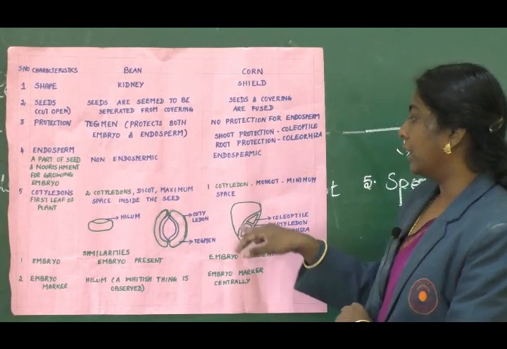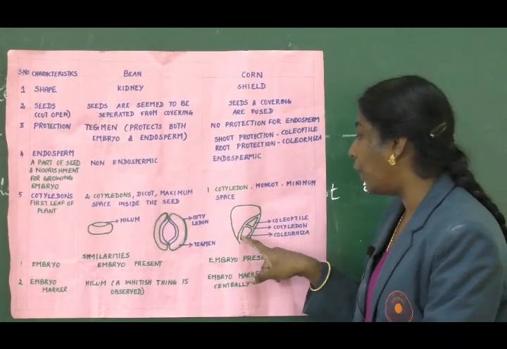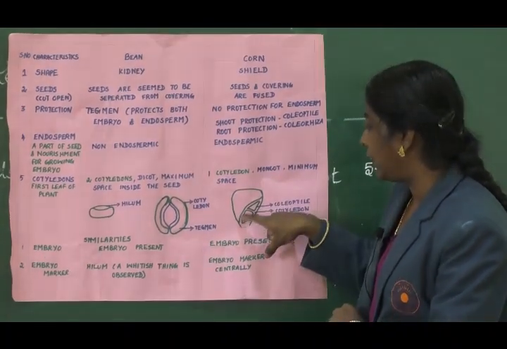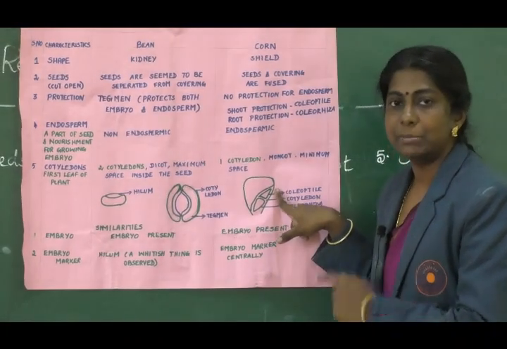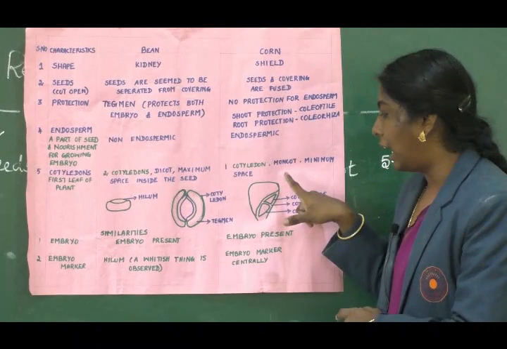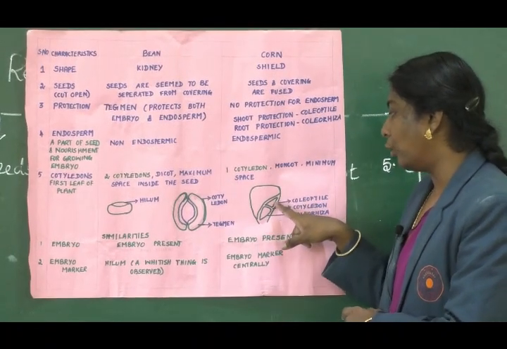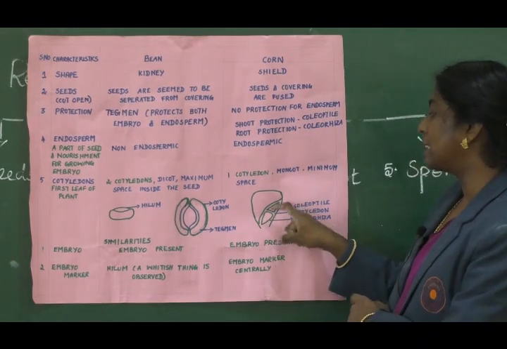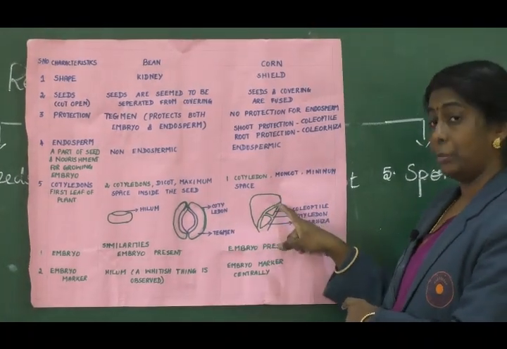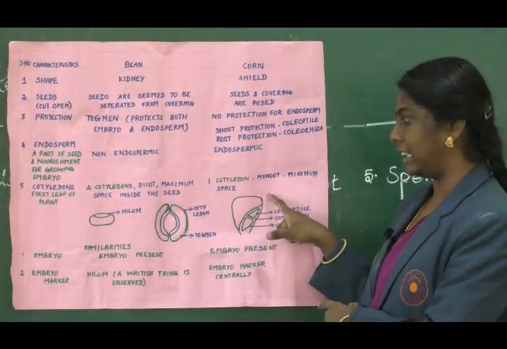And about corn, here you can see one cotyledon. This part is one cotyledon. Since it is one cotyledon, it is a monocot. You can observe two things, coleoptile and coleorhiza here, and it occupies minimum space in the seed.